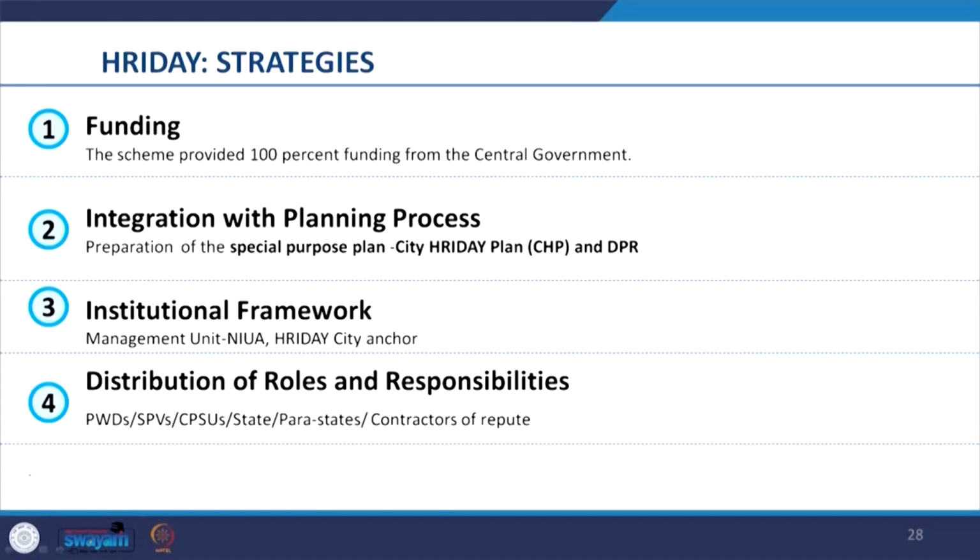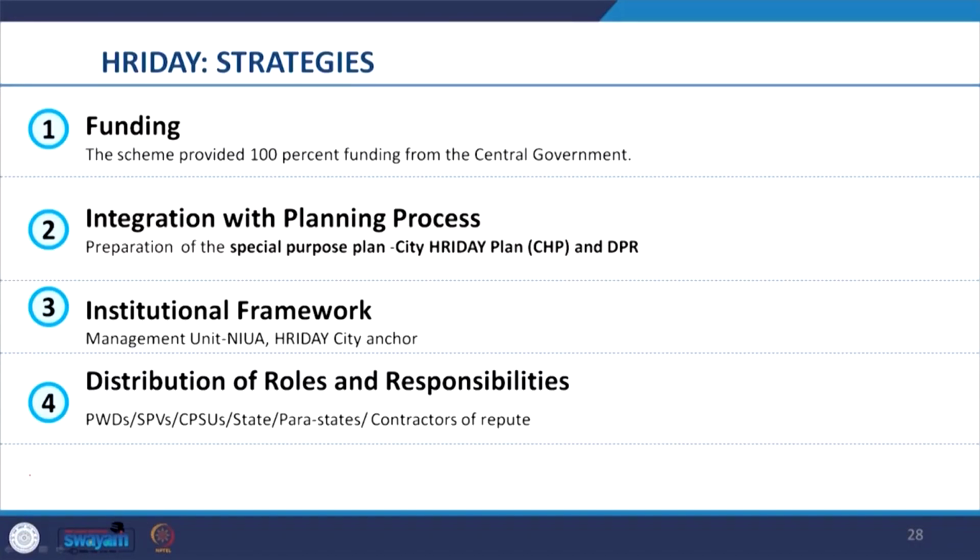Further, it provided an institutional framework to execute work on ground. We see that the major management unit was NIUA. It was designated as the HRIDAY Project Management Unit for the scheme and functioned as a secretariat for the National Mission Directorate. Further, the City HRIDAY Plan, CHP, and Special Purpose Plan were required to be prepared by HRIDAY City Anchors.